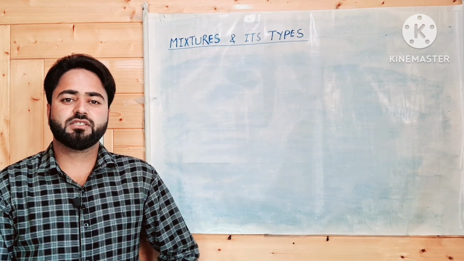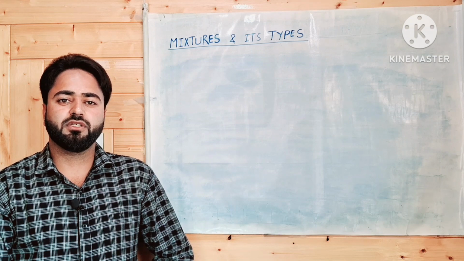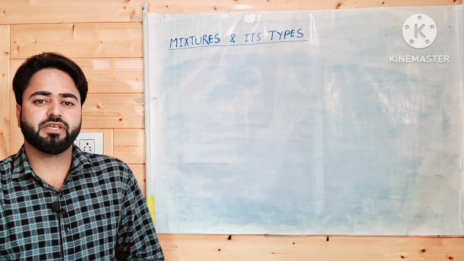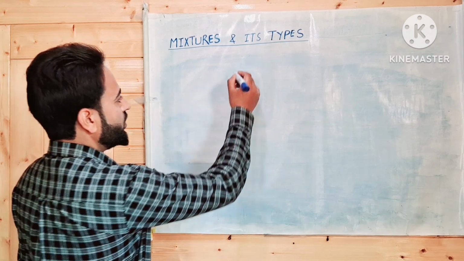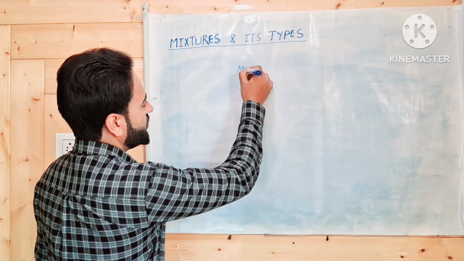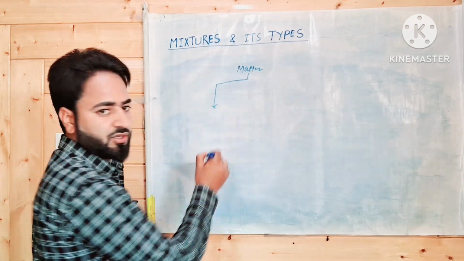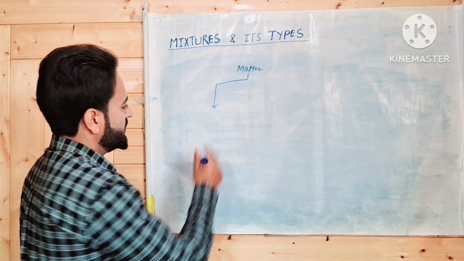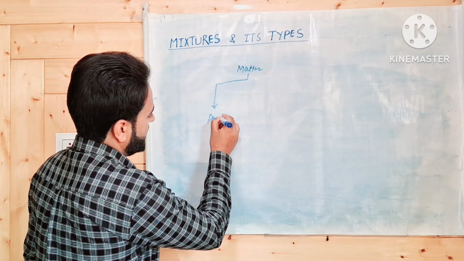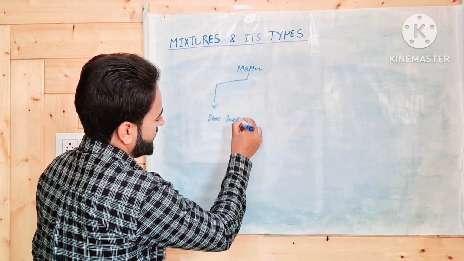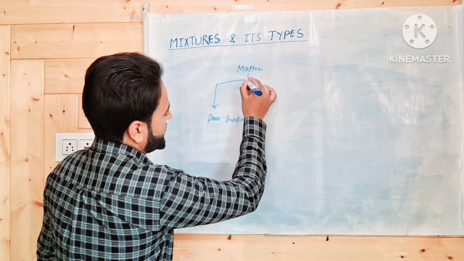Today we will discuss mixtures and its types. In the previous lecture we discussed the chemical classification of matter, where we learned that according to chemical classification, matter can exist as pure substances and mixtures.